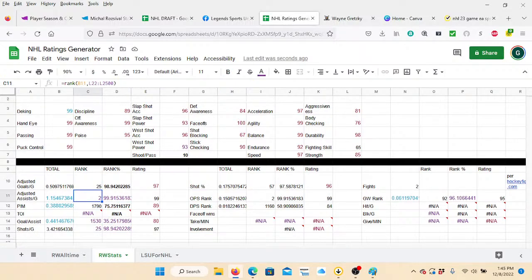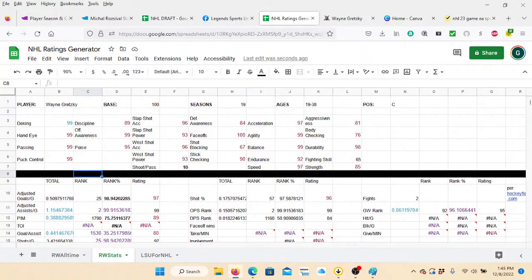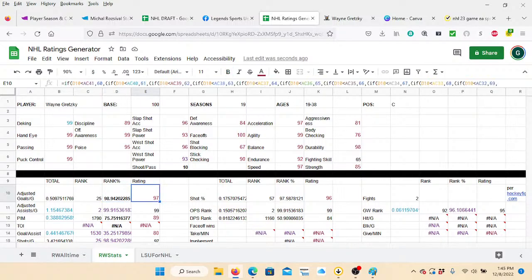rankings throughout NHL history. So you get adjusted goals per game for the player. That ranks, so we're on Gretzky here. His adjusted goals per game in NHL history ranks 25th of more than 2,000 players. That puts him in the 98.9th percentile there. That yields a 97 rating for that category.